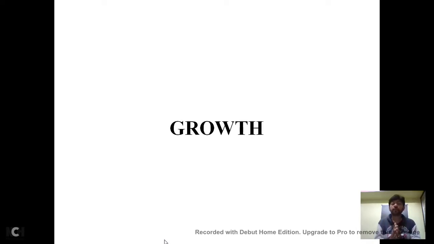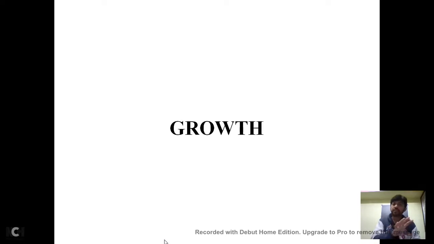Then let us see, is growth a defining characteristic or a non-defining characteristic? A non-living thing, a mountain, is also growing, and a living thing, a human being, is also growing. A plant is also growing. The living organisms are growing internally, and the non-living things are growing externally.